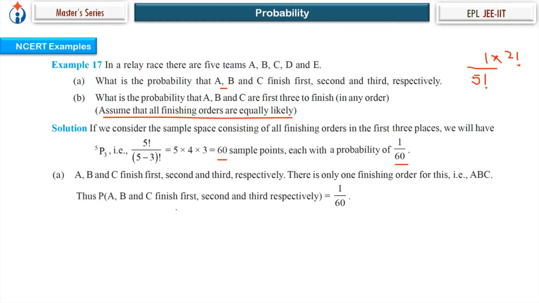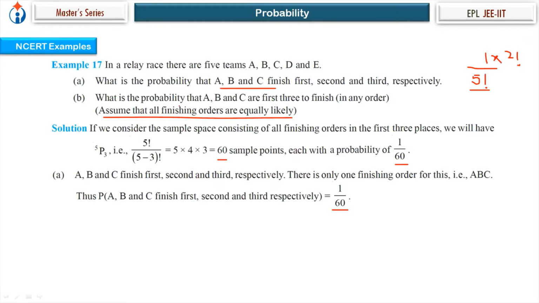A, B, C finishes first, second, third, 1 by 60. A little bit confusing, I think. Why are we talking about it like that? The method is correct, but why not keep it simple? So the sample space has 5 factorial elements. Favorable for this outcome is 2 factorial, which is equal to 1 by 60. That's it.